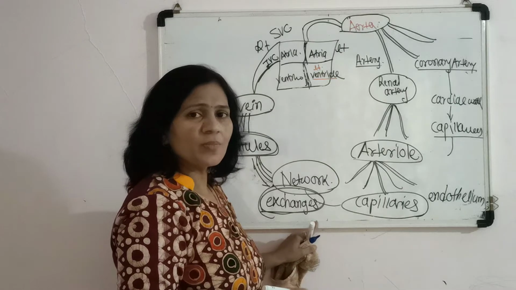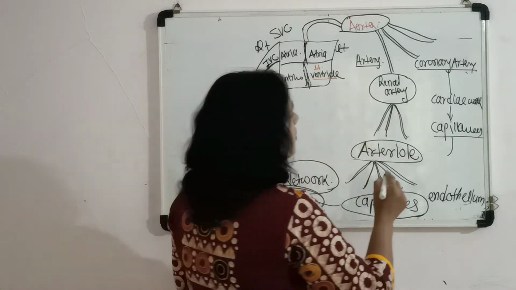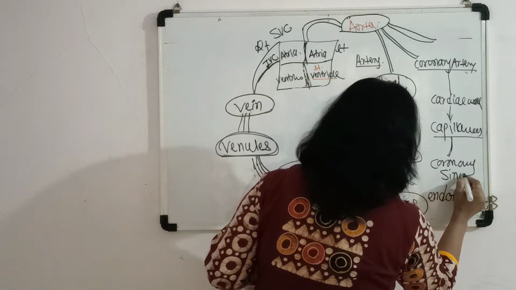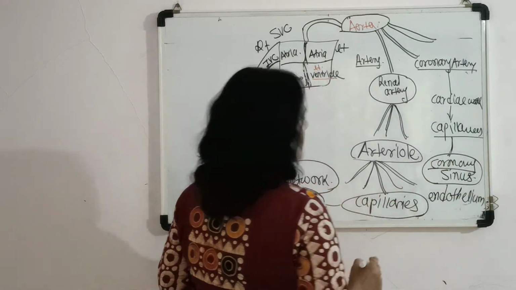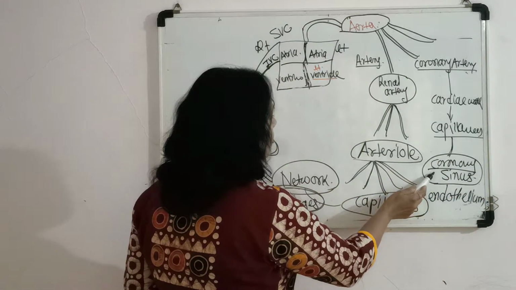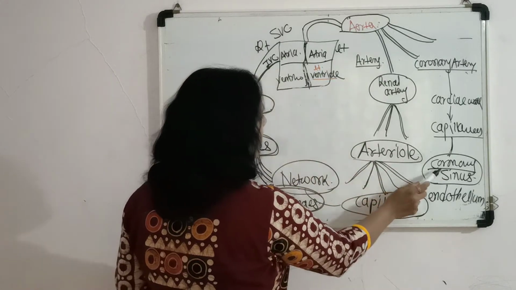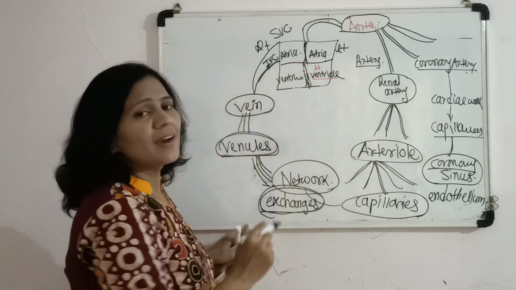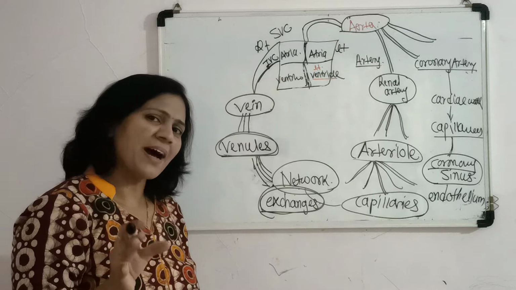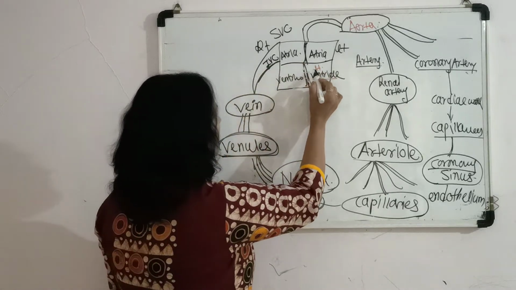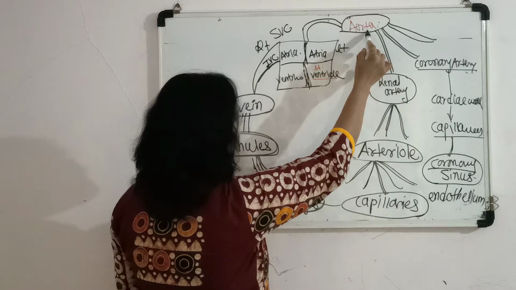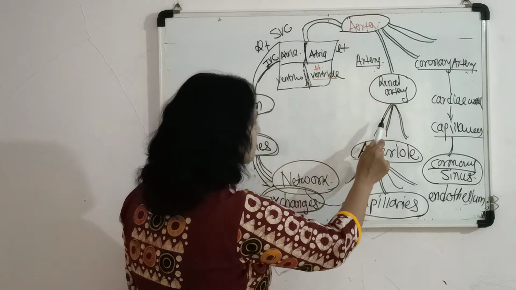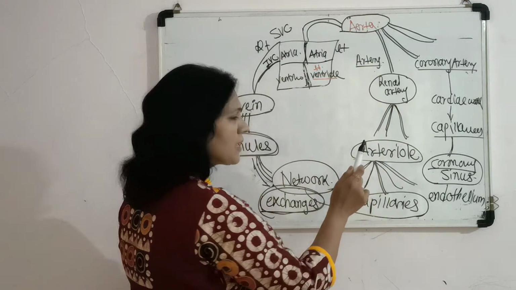And finally, the deoxygenated blood from the heart basically drains into the coronary sinus. Ultimately, this coronary sinus drains the deoxygenated blood from the heart wall into the right atrium. Means the path is again the same. From the left ventricle, the aorta arises. From the aorta, it bifurcates to give rise to arteries. Arteries bifurcate into small branches called arterioles.